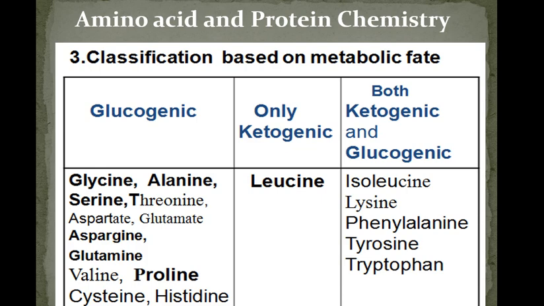Examples of glucogenic amino acids, you can see here: glycine, alanine, serine, threonine, aspartate, glutamate, asparagine, glutamine, valine, proline, cysteine and histidine. Only ketogenic, we have the amino acid leucine, only one example, that is leucine. Then both ketogenic and glucogenic amino acids, we have the examples isoleucine, lysine, phenylalanine, tyrosine and tryptophan.